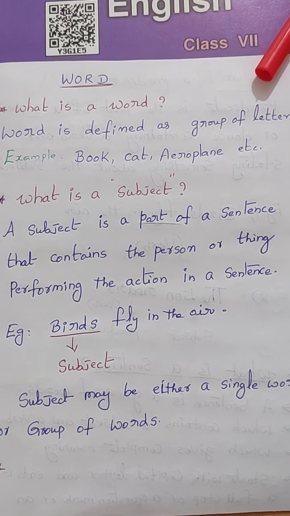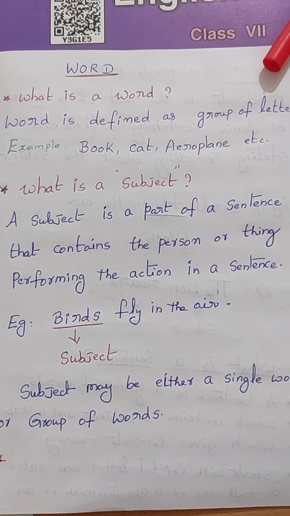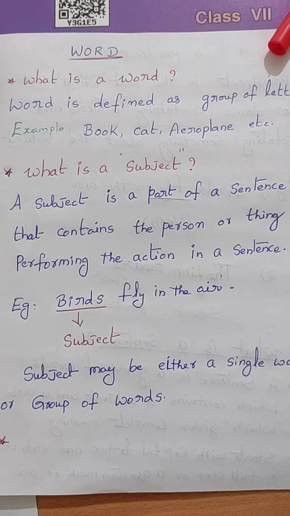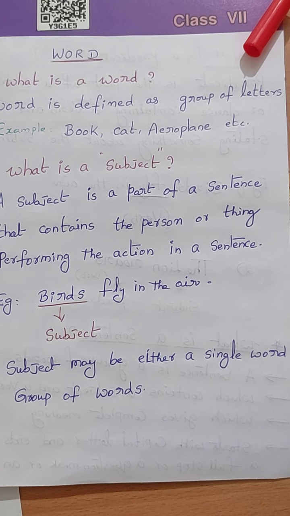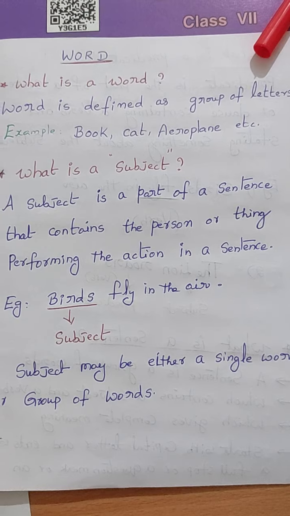Without meaning we can't call it a word. Even if we call it a word, it is not a proper meaning. So that's why a word is defined as a group of letters with a proper arrangement to get full meaning.